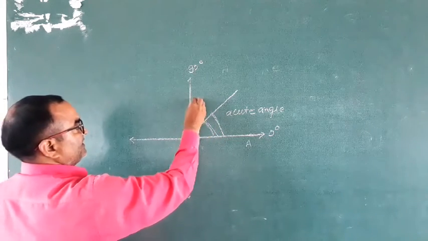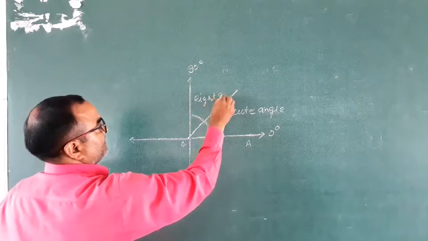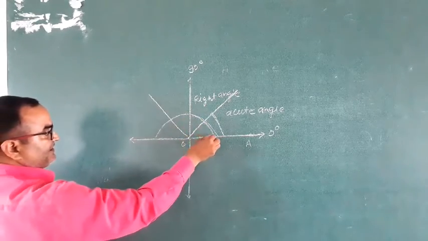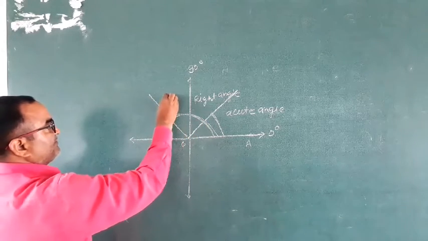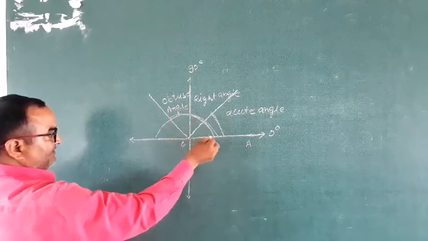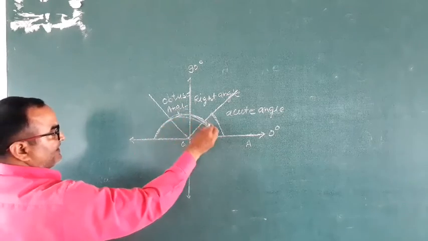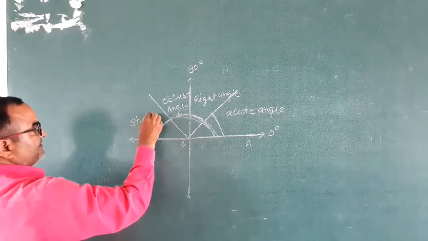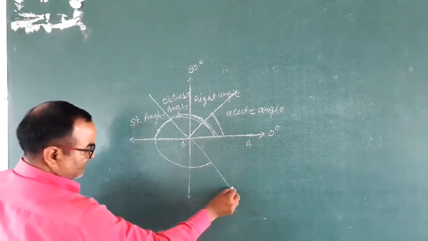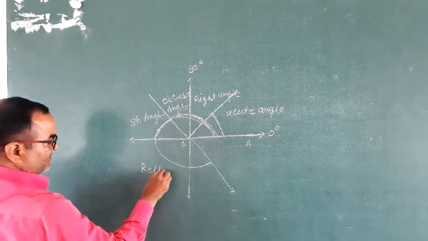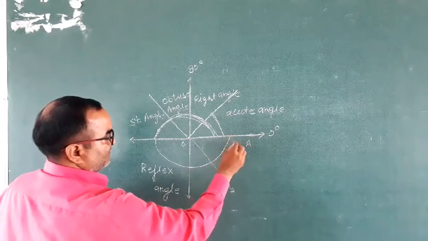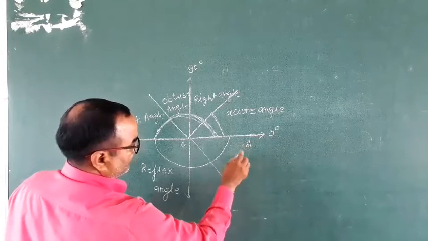This angle is called an obtuse angle, this angle is called a straight angle, this angle is called a reflex angle, and this full rotation is called a whole angle.